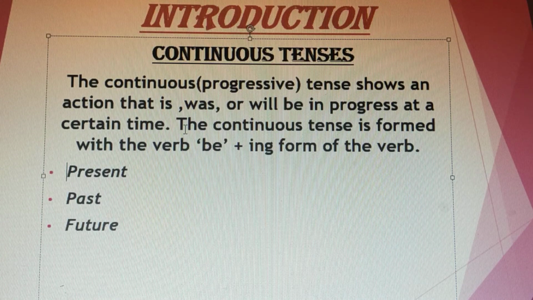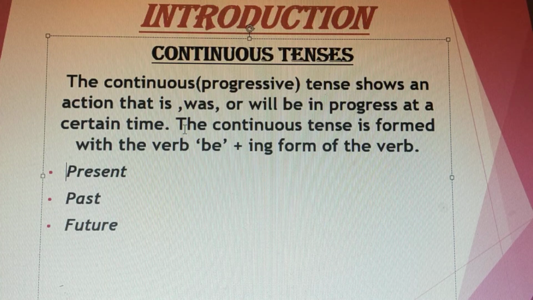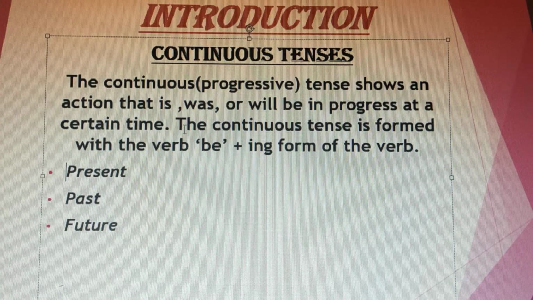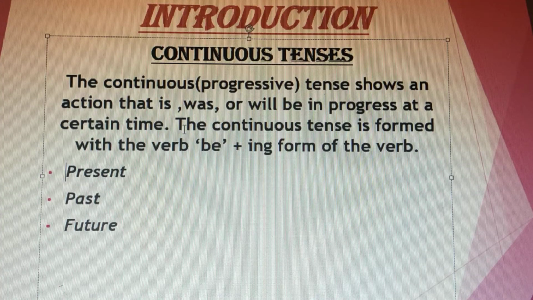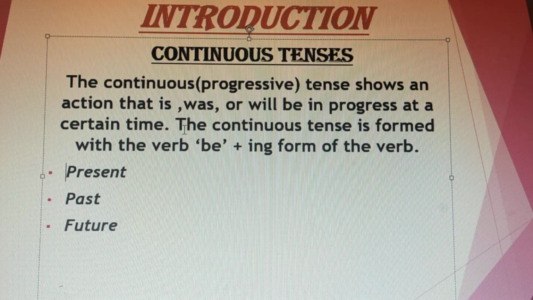All the things like is, are, was, were, will be, show actions taking place in a continuation form. First and foremost, it is also called progressive tense. The continuous tense shows an action that is, was, or will be in progress at a certain time.